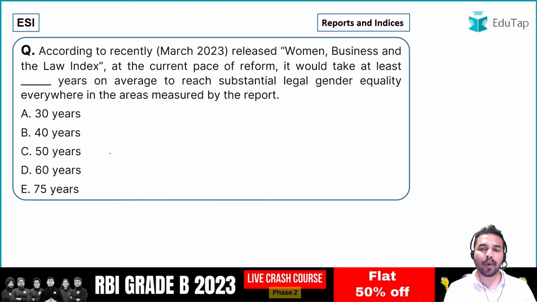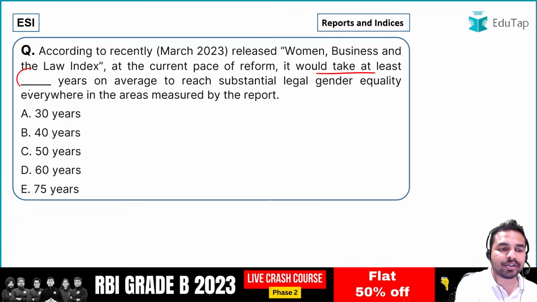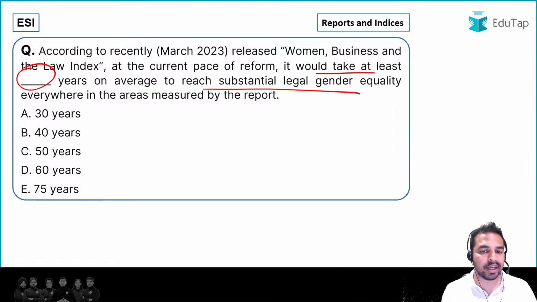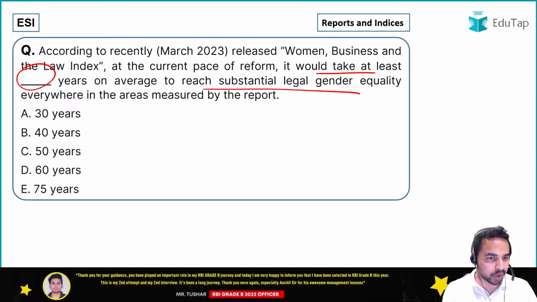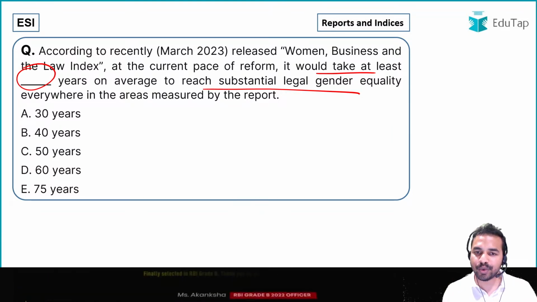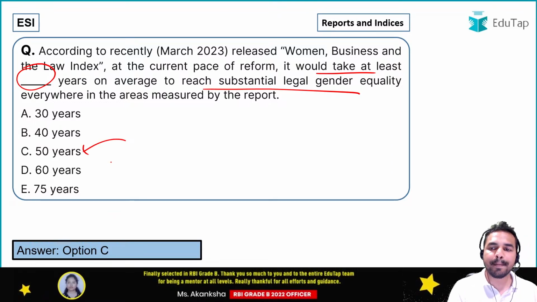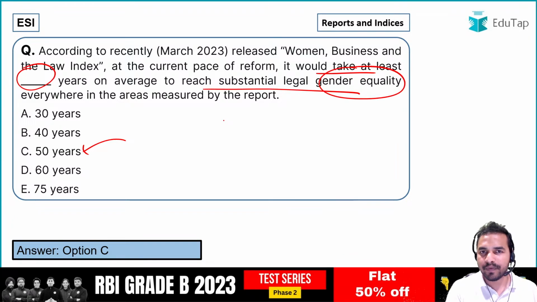Okay, next question, guys. So it would take at least how many years on average to reach substantial legal gender equality everywhere in the areas measured by the report? So what is the right answer to the question, how many years it is going to take on average to reach substantial legal gender equality? It is 50 years. So guys, जब भी हम बात करते हैं gender equality की, we all know that there